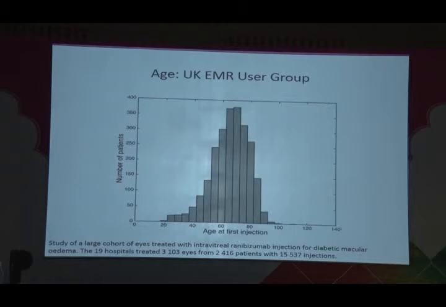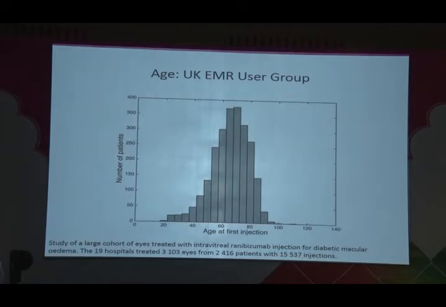This is now taking data from the UK Electronic Medical Retinal Group. This was 19 centres where there's over 3,000 eyes, more than 2,000 patients, and data was taken from electronic records and analysed. And what you see here is we're treating patients here in the UK that were 20 or 105. You don't put your 105-year-old patient in a trial.